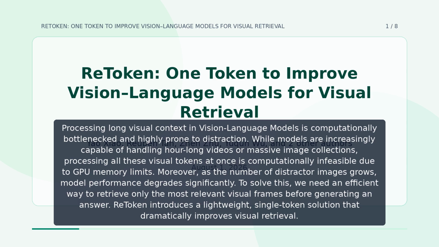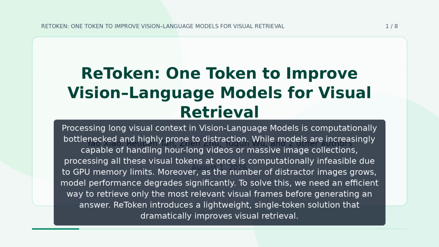Processing long visual context in vision language models is computationally bottlenecked and highly prone to distraction. While models are increasingly capable of handling hour-long videos or massive image collections, processing all these visual tokens at once is computationally infeasible due to GPU memory limits. Moreover, as the number of distractor images grows, model performance degrades significantly.